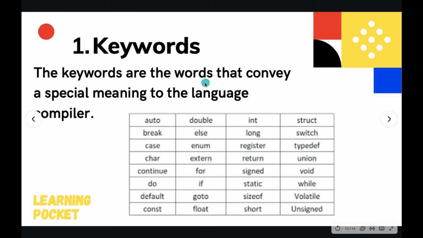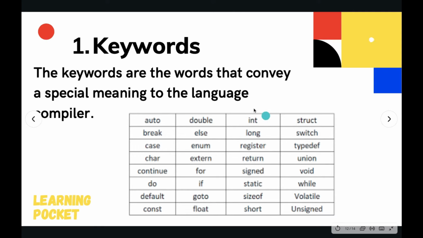So the keywords are the words that convey special meaning to the language compiler. These are some C keywords, and they give this special meaning to the compiler. Compiler is the one who compiles the program, or you can say checks the program or sends the output of the program. So these are the words which are reserved, and they give this special meaning to the compiler. Compiler understands, or you can say compiler gives them a special meaning.